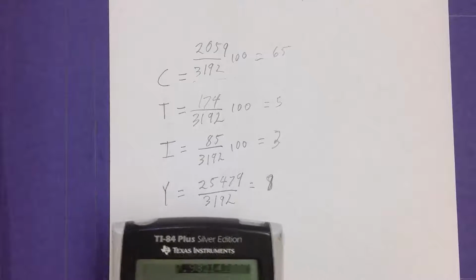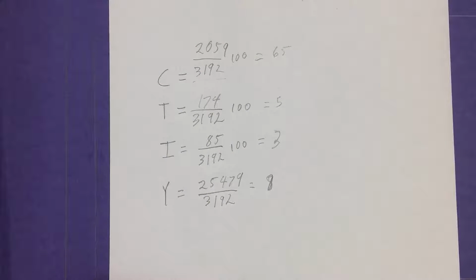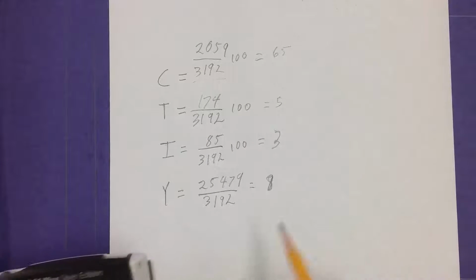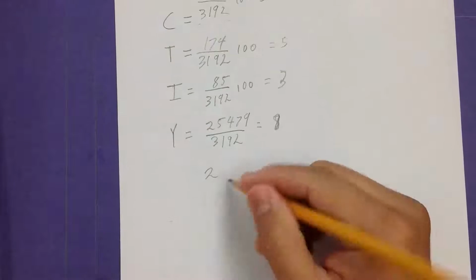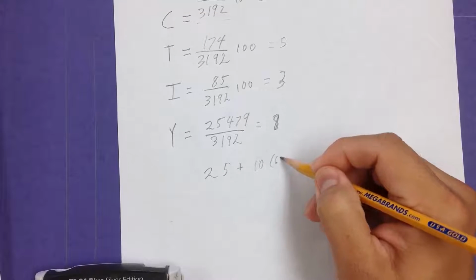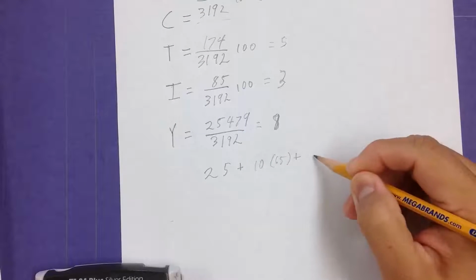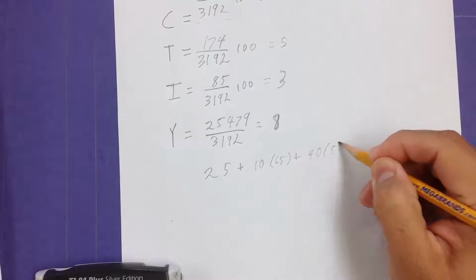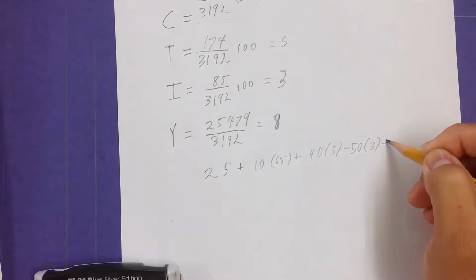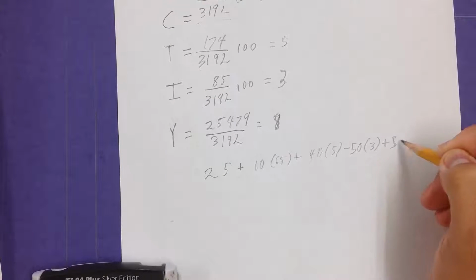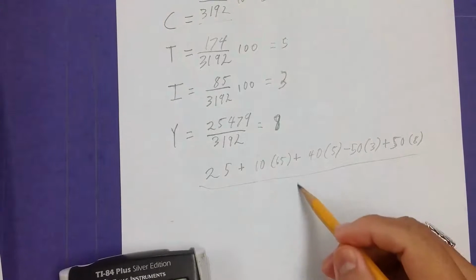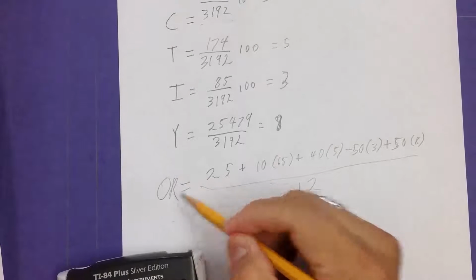Alright, so I'm going to go ahead and do all this. Actually, I shouldn't. That's a little bit too much. So, let's see. Remember, I got to write everything down for you guys just so you make sure you see it. 25 plus 10 times 65 plus 40 times 5 minus 50 times 3 plus 50 times 8. And all that divided by 12. So that's the QB rating.